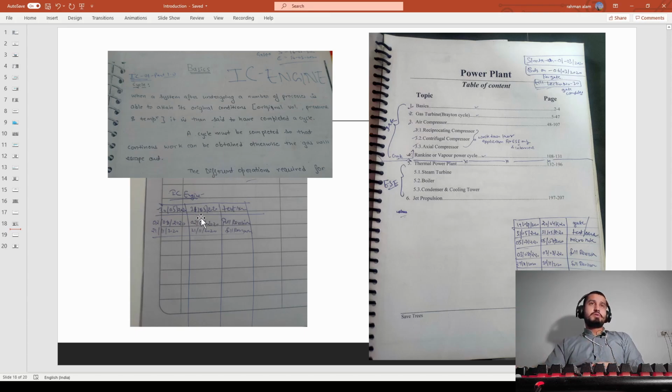Okay, so here you can see, then after in the fifth month of 2020, I started the test series, then I completed the revision, then the full revision. Okay, in 8 and 11, in the month of 8, and then the 11th. So this is the IC engine part, and now the power plant, you can say the timeline